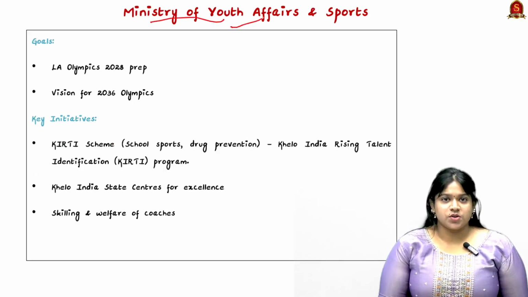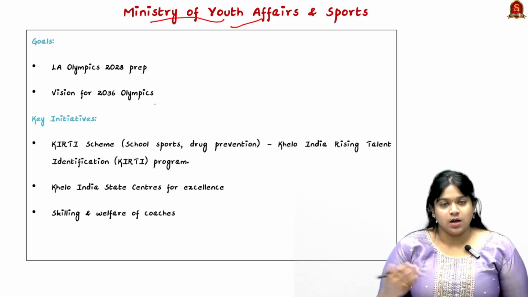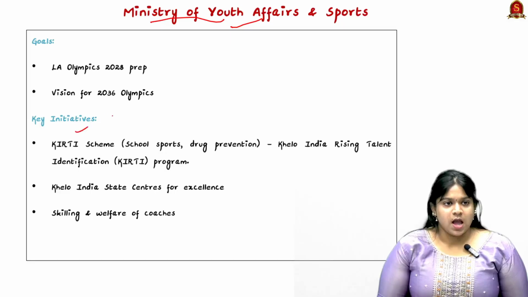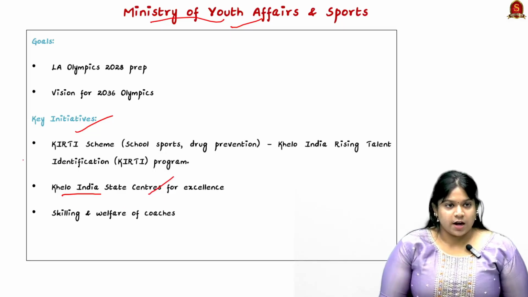Looking into the Ministry of Youth Affairs and Sports, they have been discussing more about the Olympics, which will be happening in the future, and other key initiatives such as Khelo India State Centres of Excellence, bringing in skilling and welfare schemes for the coaches, and also schemes such as Kirti School.